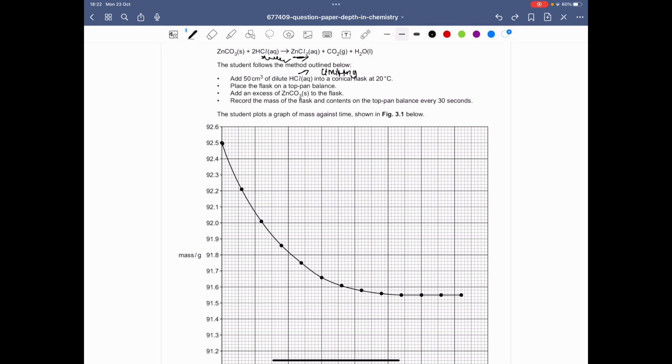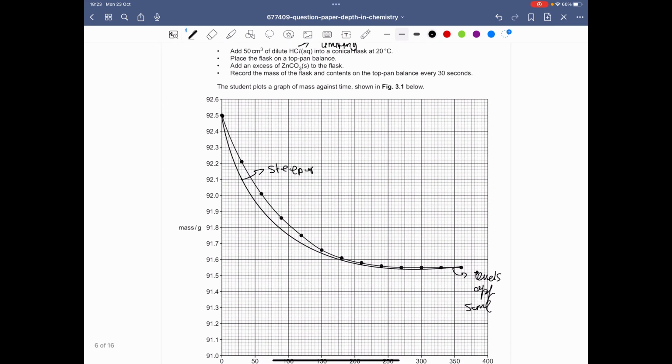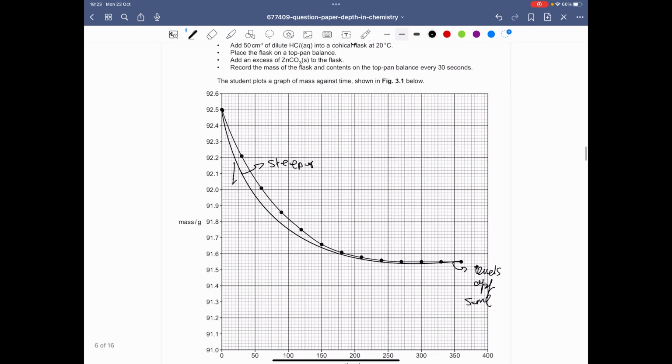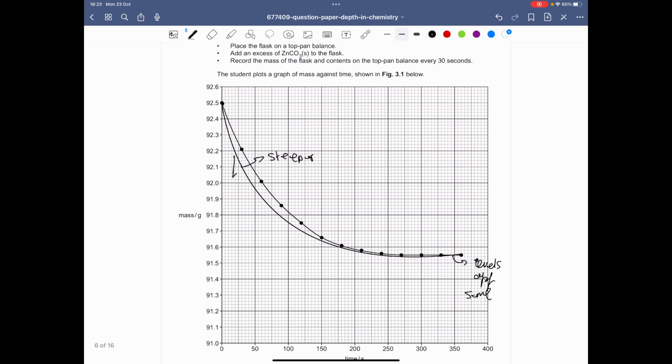So if we were to go ahead and do something like this, but it plateaus sooner, it levels off around there. Something along these lines where the initial rate is steeper, but it levels off the same. To be honest, it might be a bit more steeper here. But for argument's sake, something similar to this, just make the initial rate steeper, but make sure it plateaus earlier on.